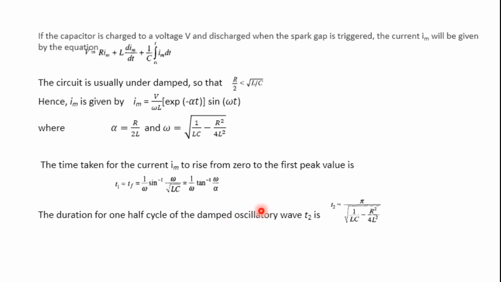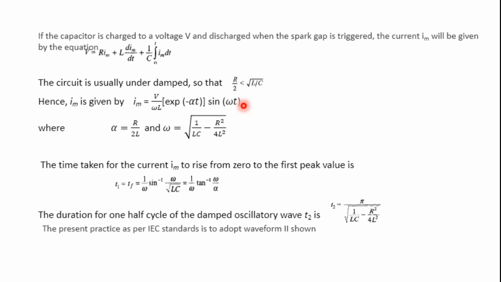So it can be seen from this that the Im value is normally independent of the values of V and C in this equation. The energy, given as W, is equal to half into C into V square. So the effective value of the inductance L matters. It is also clear from this equation that a low value of inductance is needed in order to get a high current magnitude for a given charging voltage V.